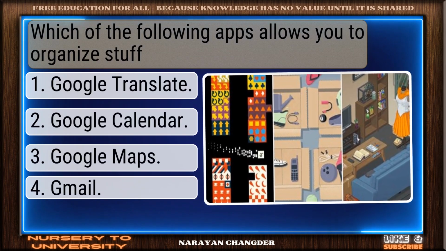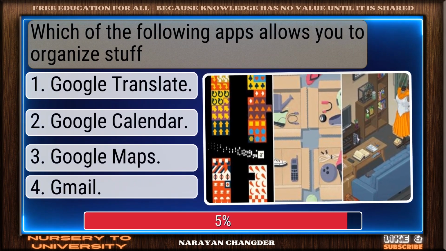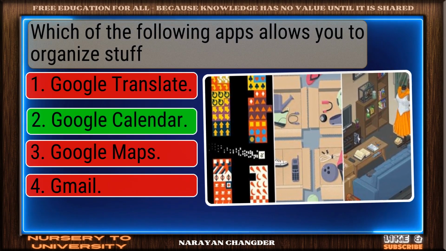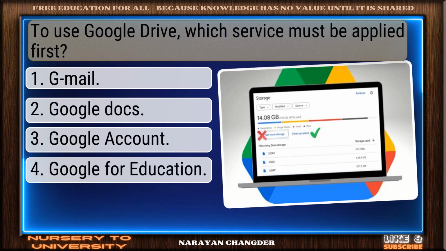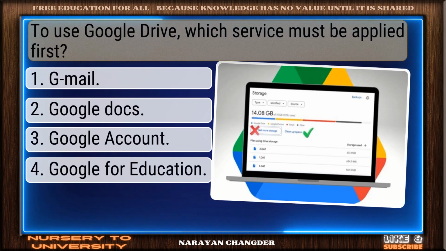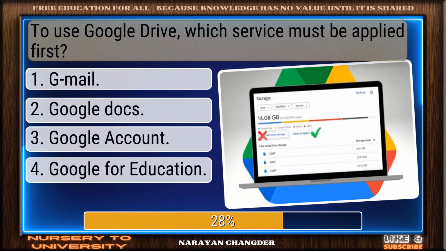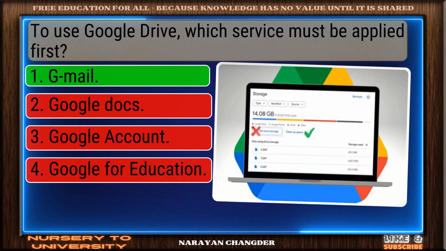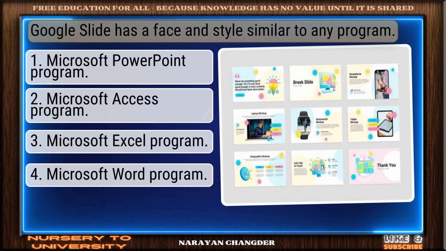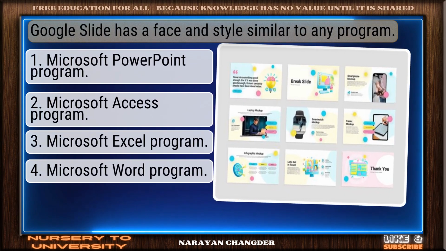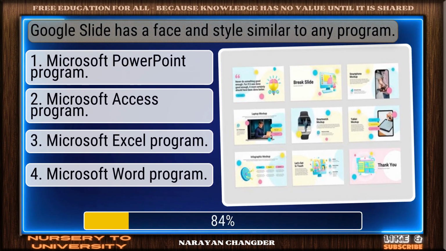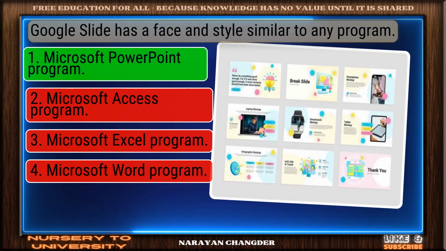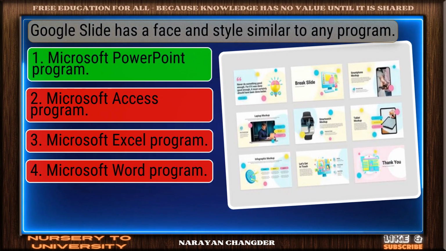Which of the following apps allows you to organize stuff? Excellent. Google Calendar is a brilliant choice. To use Google Drive, which service must be applied first? Gmail is the answer. Google Slide has a face and style similar to any program. Solid response. Microsoft PowerPoint program is a valid choice.